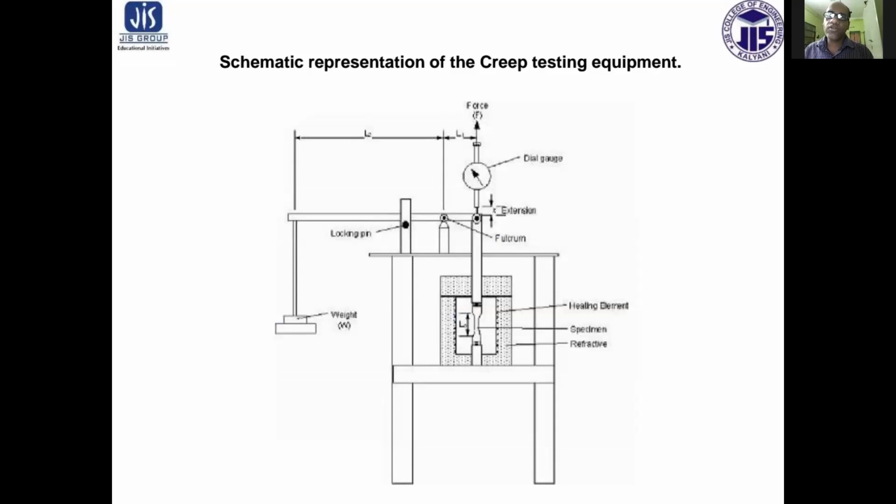So first of all, we will discuss creep testing. In this figure, a schematic representation of creep testing equipment is shown. The usual method of creep testing consists of subjecting the specimen to constant tensile stress at constant temperature and measuring the extent of deformation or strain with time.